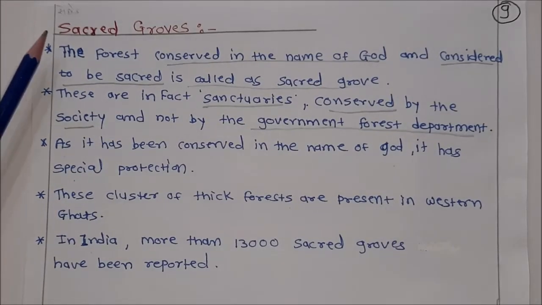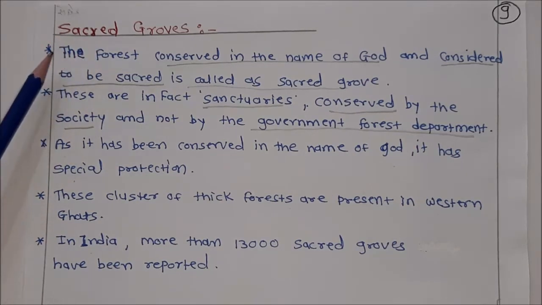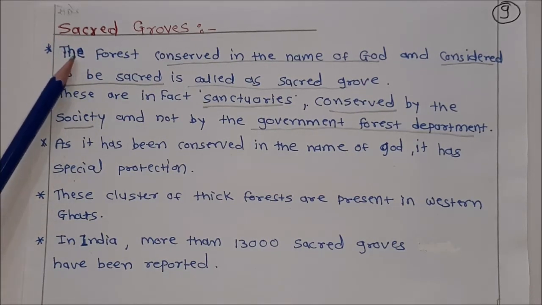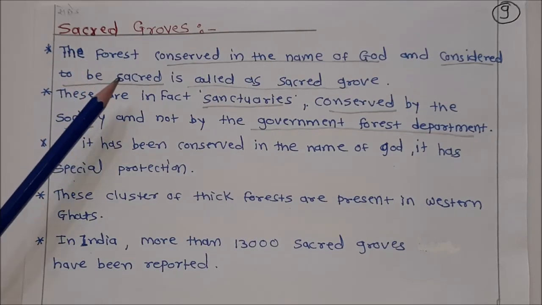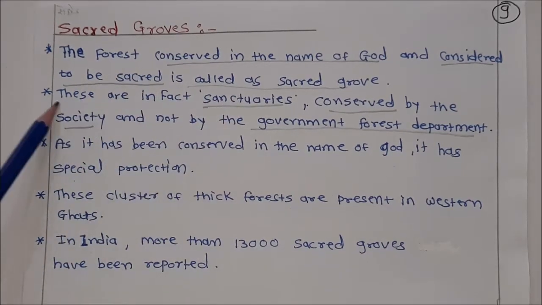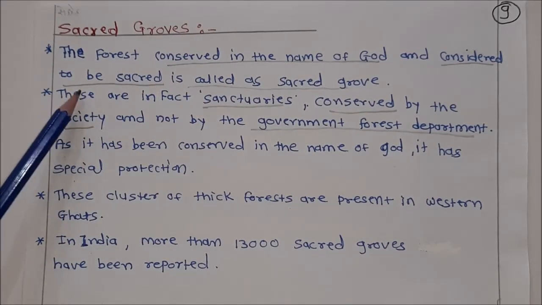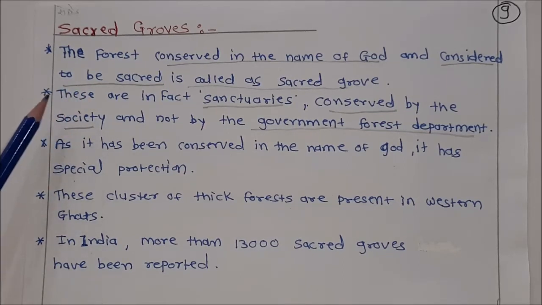Next point is sacred groves. Sacred groves means the forest conserved in the name of God and considered to be sacred. These are in fact sanctuaries conserved by society and not by the government forest department.